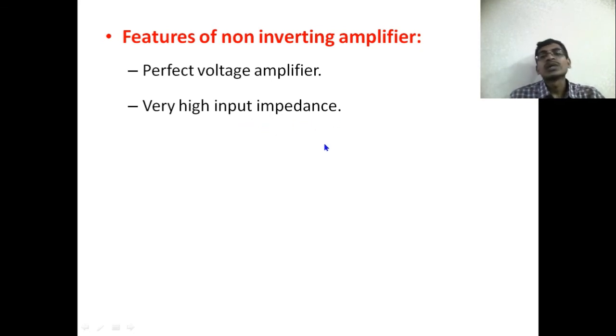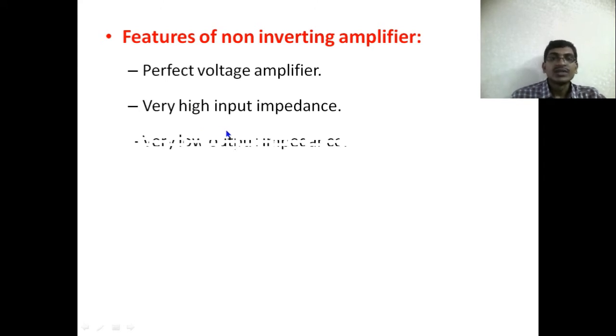When we have more input impedance, our network will not give a loading effect to the sources. Any amplifier must have high input impedance and low output impedance. As we are applying the feedback to our non-inverting amplifier, the input impedance is getting increased. That's why this is one of the useful things when we use the feedback, and very low output impedance. By using the feedback, the output voltage is getting minimized.